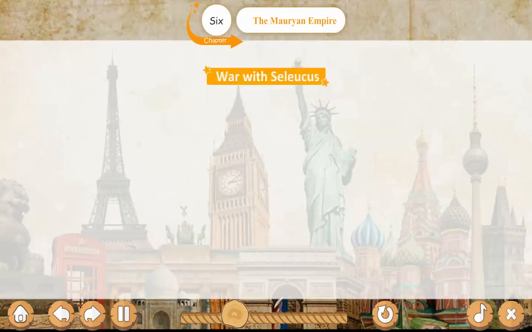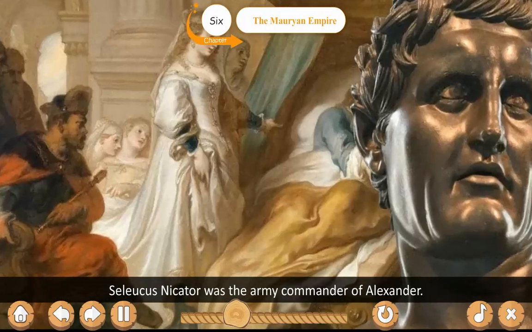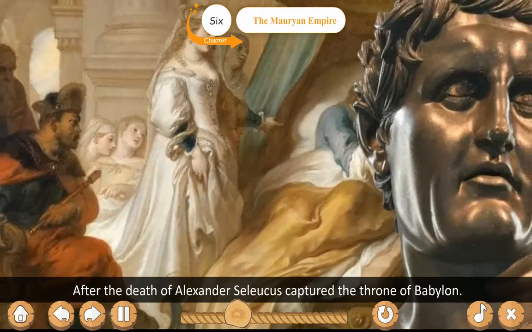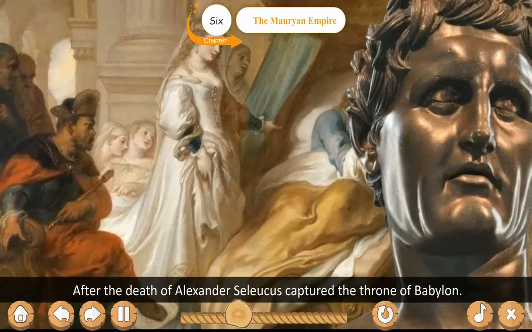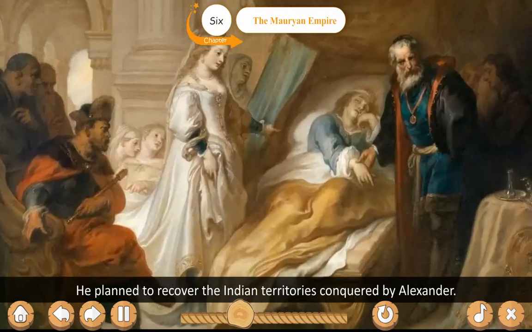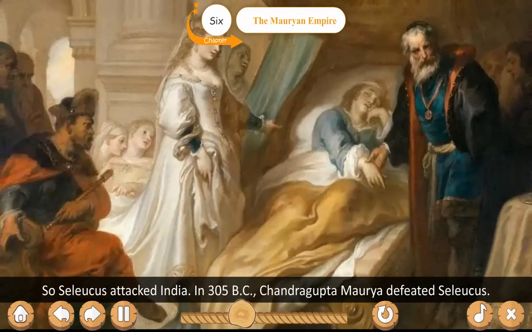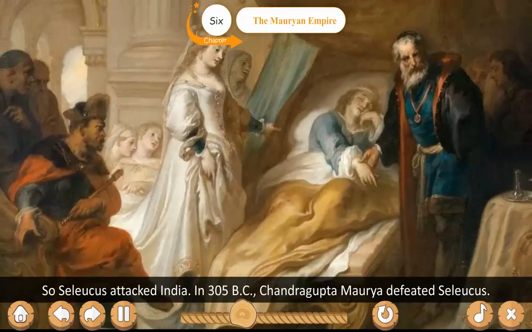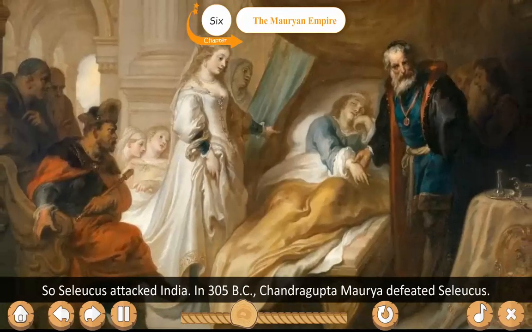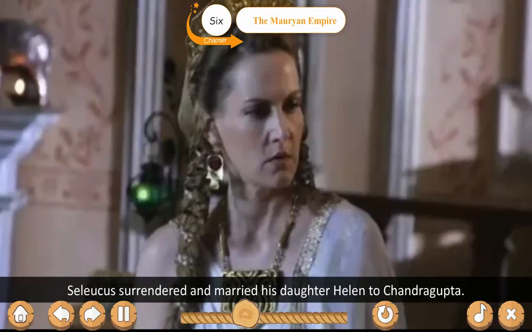War with Seleucus. Seleucus Nicator was the army commander of Alexander. After the death of Alexander, Seleucus captured the throne of Babylon. He planned to recover the Indian territory conquered by Alexander, so Seleucus attacked India. In 305 BC, Chandragupta Maurya defeated Seleucus. Seleucus surrendered and married his daughter Helen to Chandragupta.